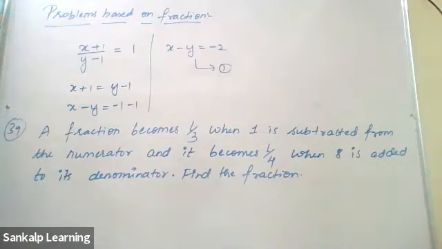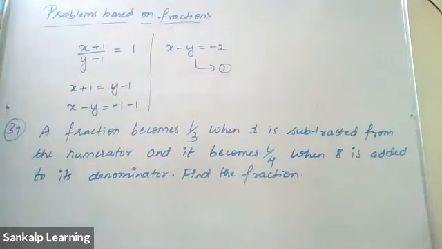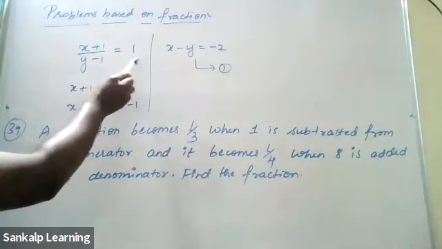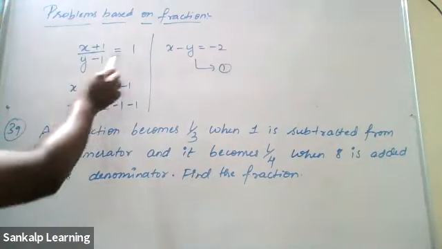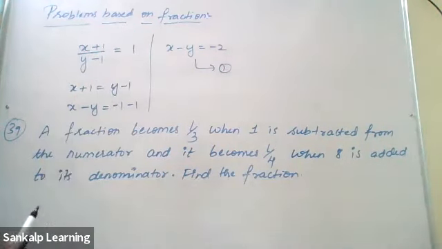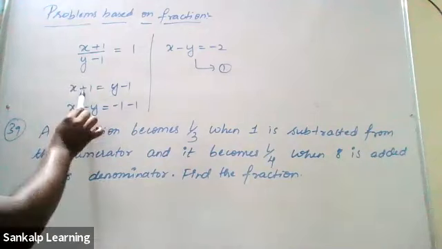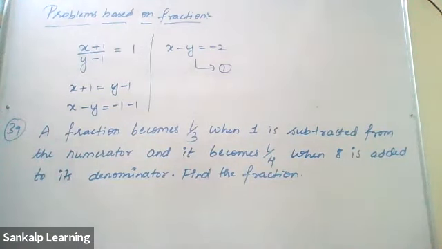Correct? So x by y is the fraction. I'm adding 1 to the numerator and subtracting 1 from the denominator, it becomes 1. Cross multiply. So this remains as it is. y minus 1 into 1 is y minus 1. So plus y to the other side, plus 1 to the right hand side.